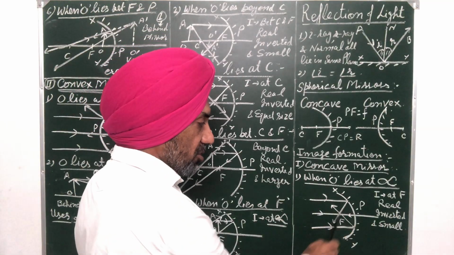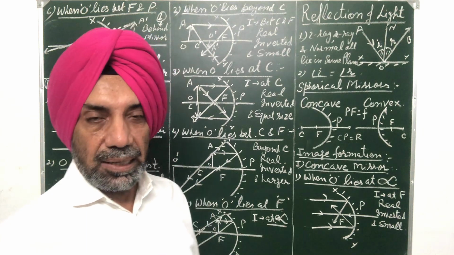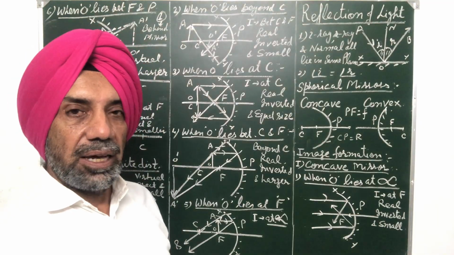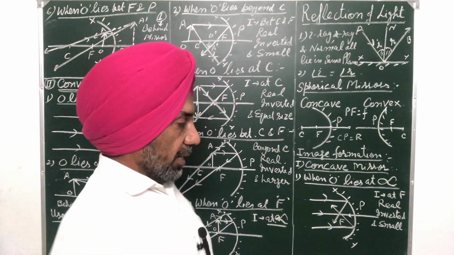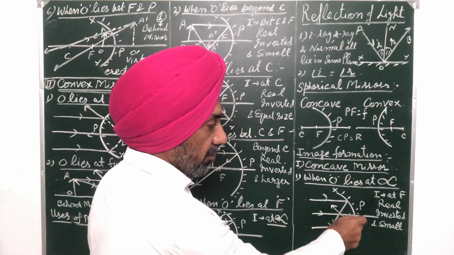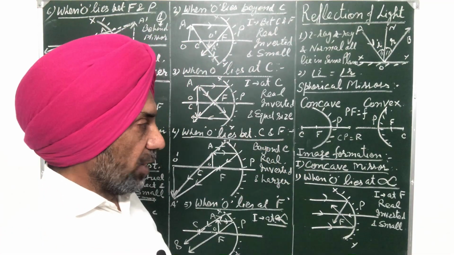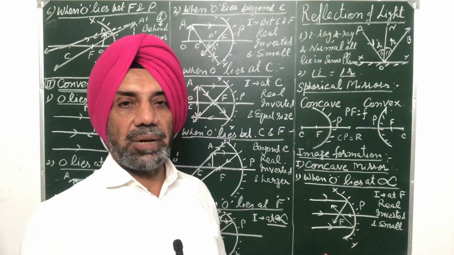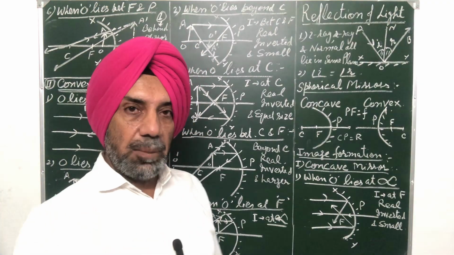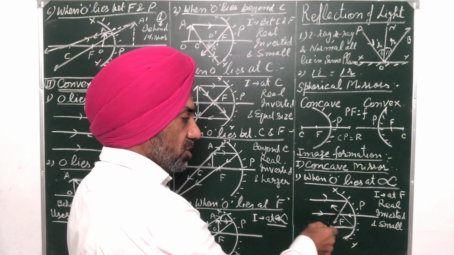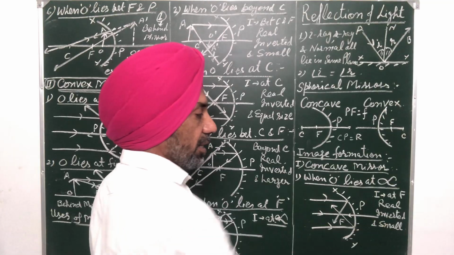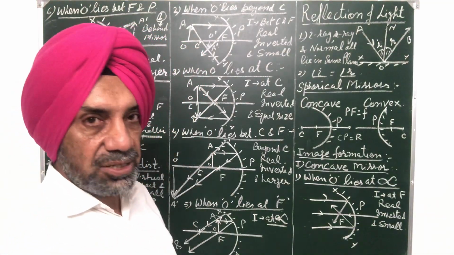And since rays are actually meeting at F, so image is said to be real. When rays after reflection from the mirror actually meet at that point, the image is said to be real. So image is real, it is inverted, and smaller in size. That you will get, it will be clear in the next diagram. So when object lies at infinity, image formed is at principal focus. Simply you have to draw 2 parallel rays. So any parallel ray striking the mirror will get focused at the principal focus. So nature of image is real, inverted, and smaller in size.